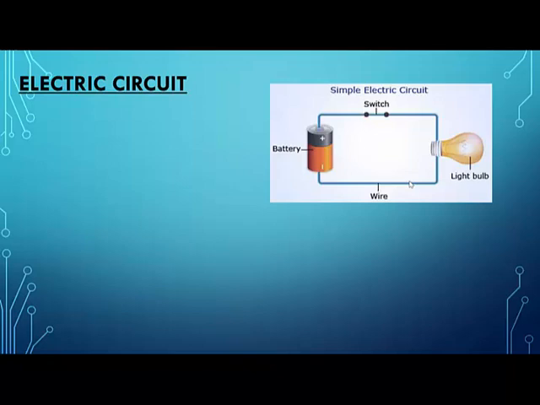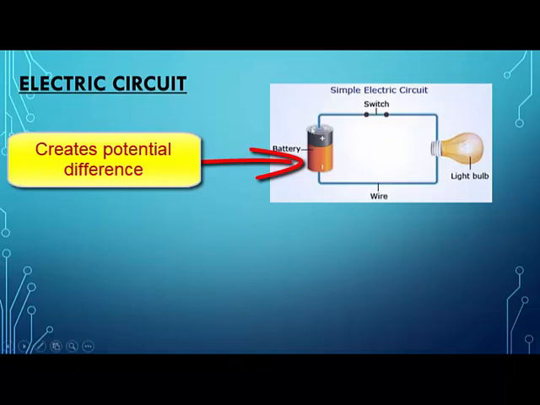I told you, current carrying conductor. Which is a current carrying conductor? Wire. Very good, wire. Because if that wire is not there, the current will not flow. So it is that conductor which can conduct electricity. Now I told you, what does the battery do? What is one job of the battery? It is the battery which creates the potential difference. So the battery is only to create a potential difference.